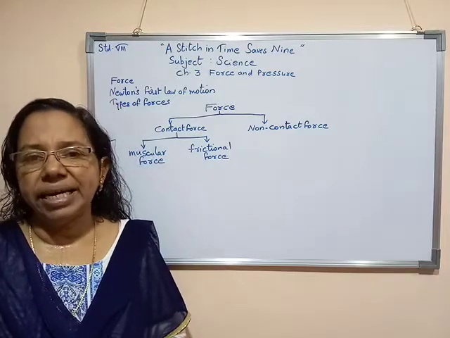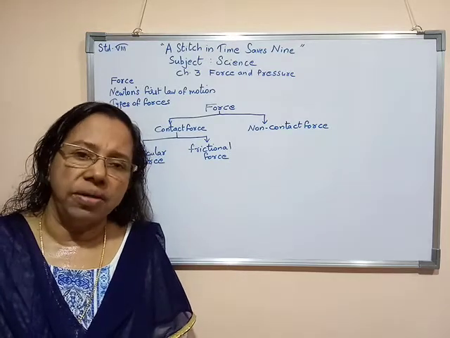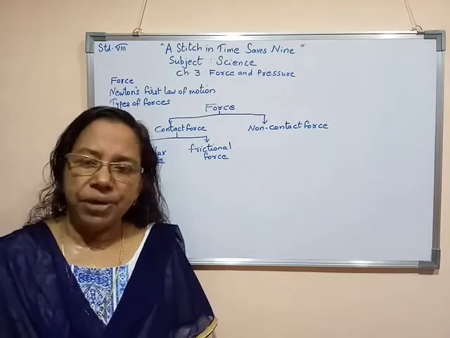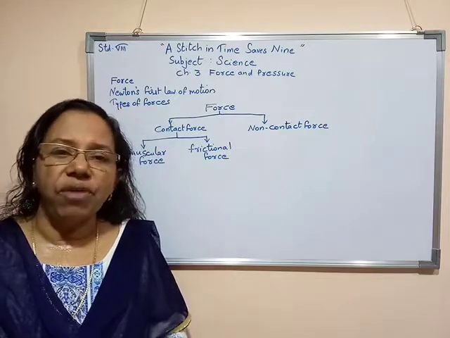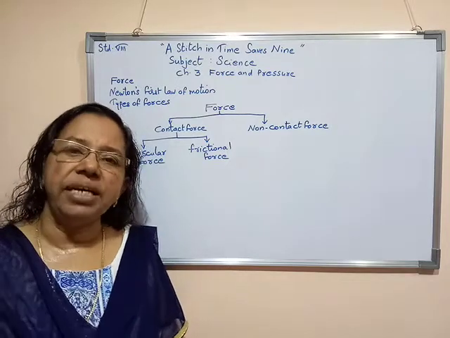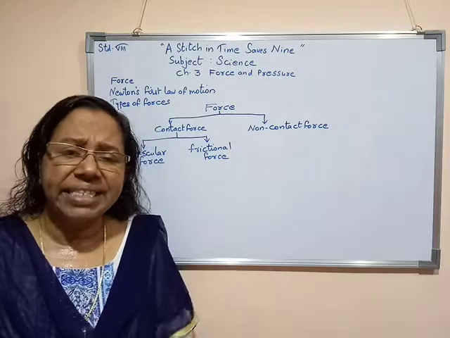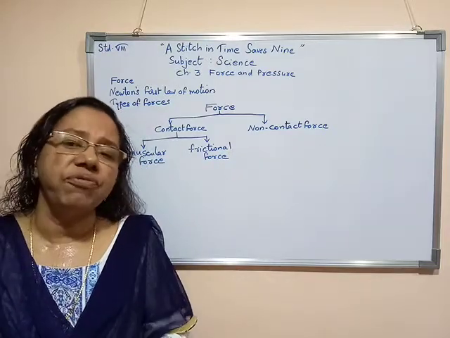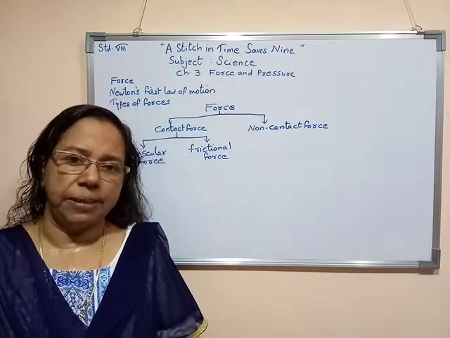Another example: if we slowly hit a ball kept on the table, it moves a little distance and afterwards it stops. Why? Because of the frictional force acting by the surface of the table on the ball. So we can say that frictional force is always in the opposite direction of motion.